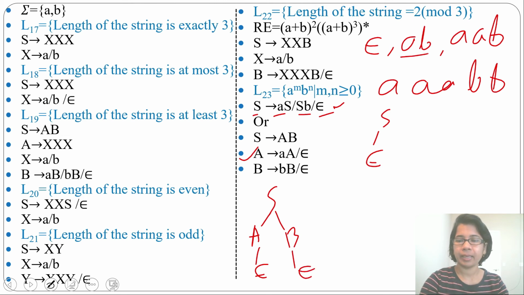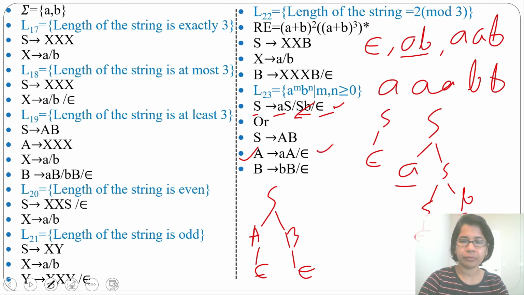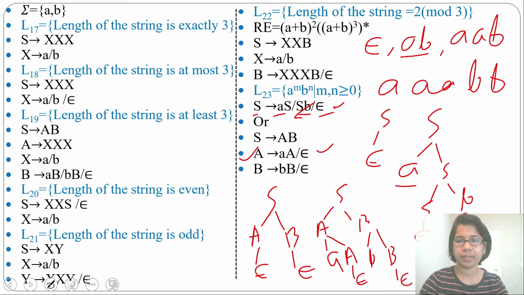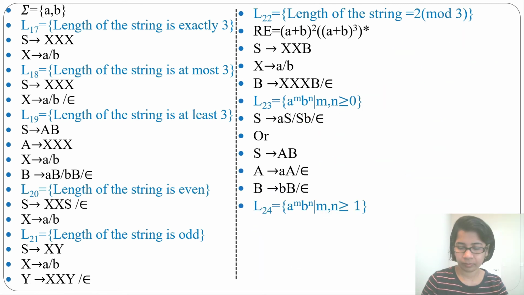Then let's generate ab. From S you can derive aS. Then from this S you can derive Sb. Then from this S you can derive epsilon. So a, b. I'll generate ab from this. From S you can derive A, B. From A you can derive aA. From B you can derive bB. And from A you can derive epsilon. From B you can derive epsilon. So you can generate any number of a followed by any number of b from both of the grammars. Both of the grammars are the same, we are just writing them in different ways.